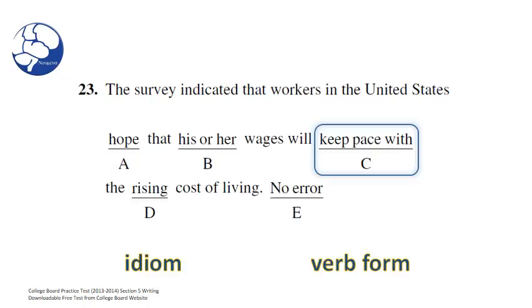Will keep. So in order for you to create the simple future tense, you need the helping verb will and the simple present form keep. The simple present form is easy to remember. It's the infinitive without the to. So the infinitive will be to keep, get rid of the to, and then latch on the will, and you get will keep, and that will create the simple future tense. So the verb form here is correct as well. Let's move on to D.